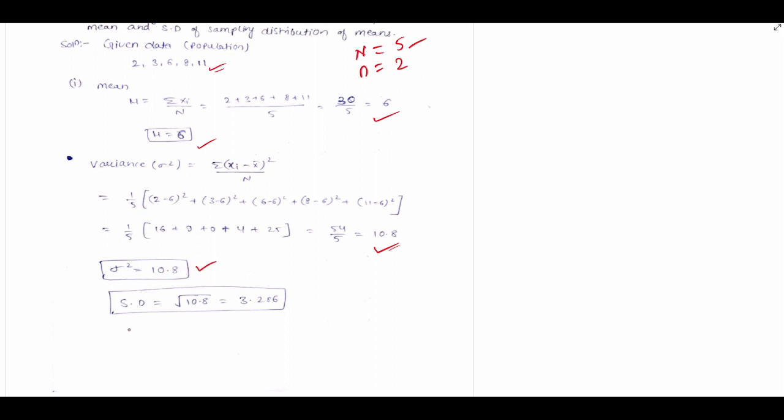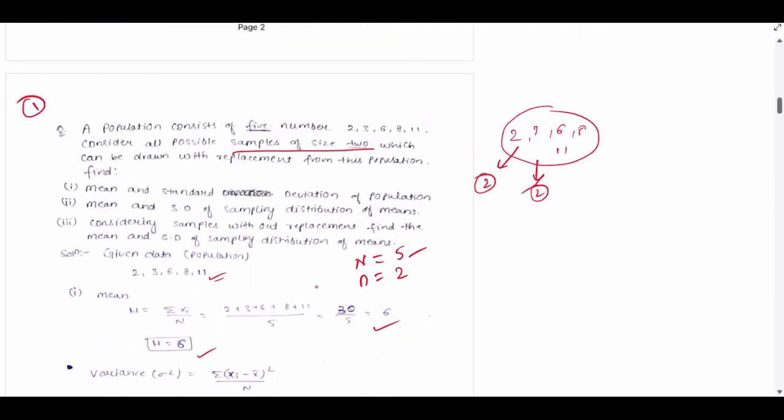Now we have to find the standard deviation. Standard deviation is equal to the square root of variance. The square root of 10.8 is 3.286. This is the standard deviation.